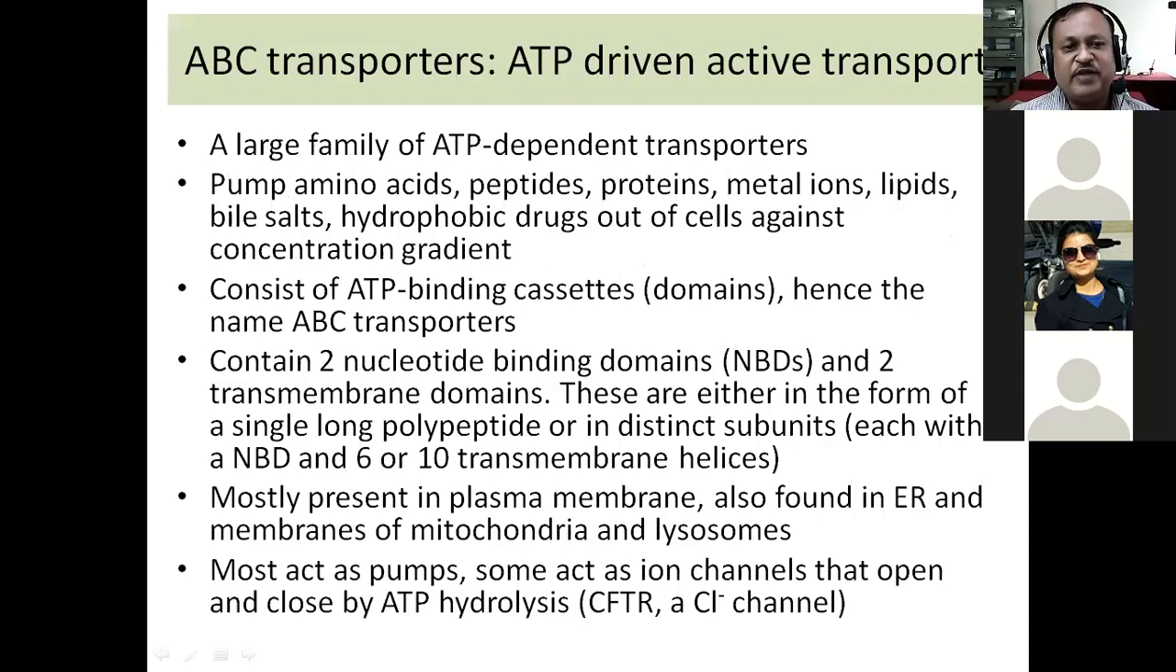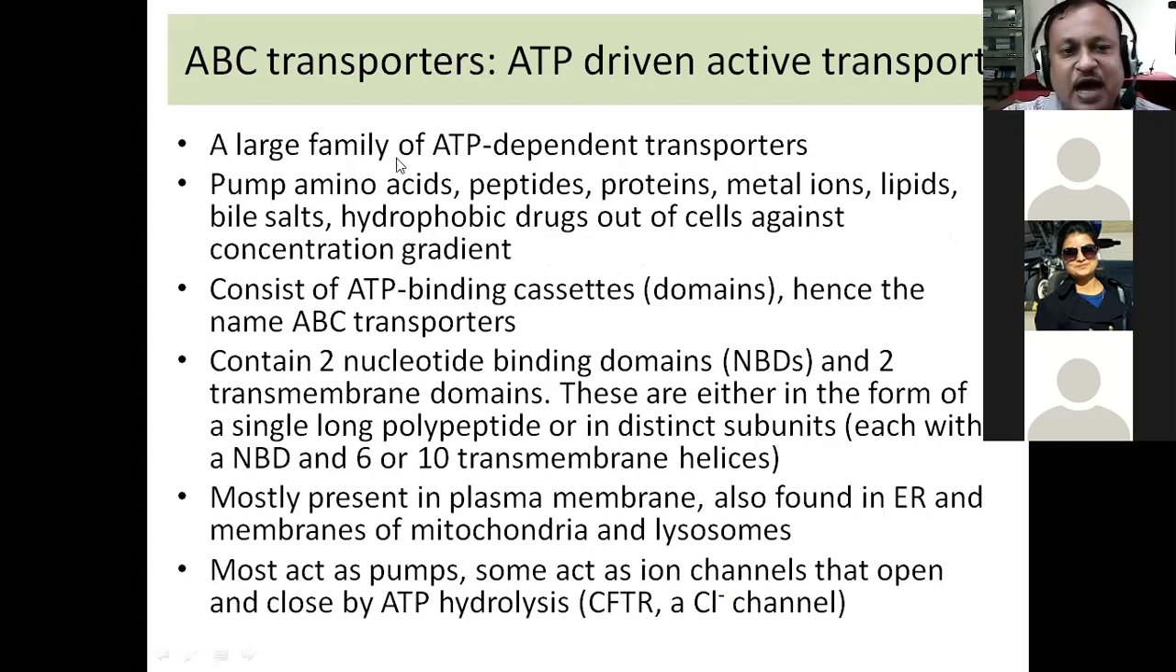Then there is another very huge group of transporters, which are called the ABC transporters. This ABC stands for ATP binding cassette. That is, these are ATP binding proteins. ABC doesn't stand for Amitabh Bachchan Corporation. It is ATP binding cassette. Is it clear?